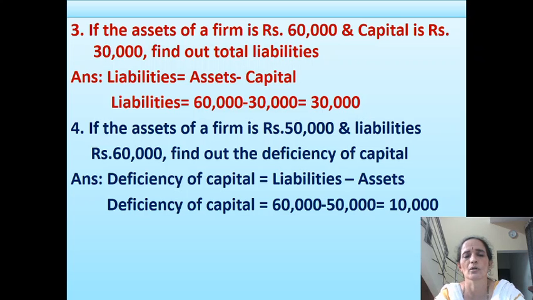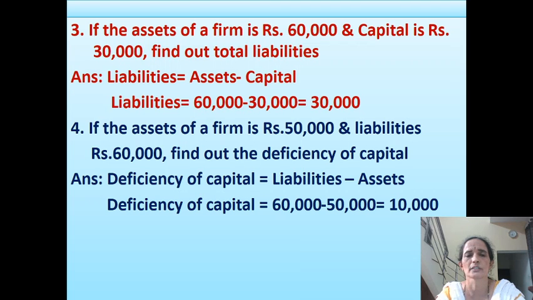So liabilities is equal to 60,000 minus 30,000, that is equal to 30,000. Then fourth one, if the assets of a firm is rupees 50,000 and liabilities is rupees 60,000, find out the deficiency of capital. Deficiency of capital is equal to liabilities minus assets, that is equal to 60,000 minus 50,000, that is equal to 10,000.